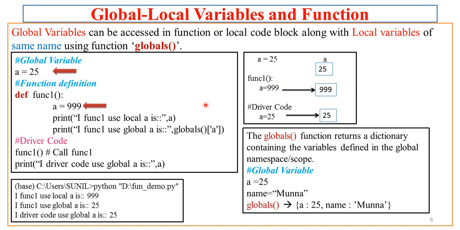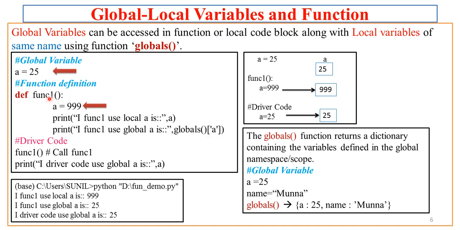Now if a function wants to access both local and global, so long as it is local a, there is no issue. In the print statement you can simply say local a is, comma, a. But to access global a, which has value 25, I have some notation, globals, and in square bracket I have a. So what is this?